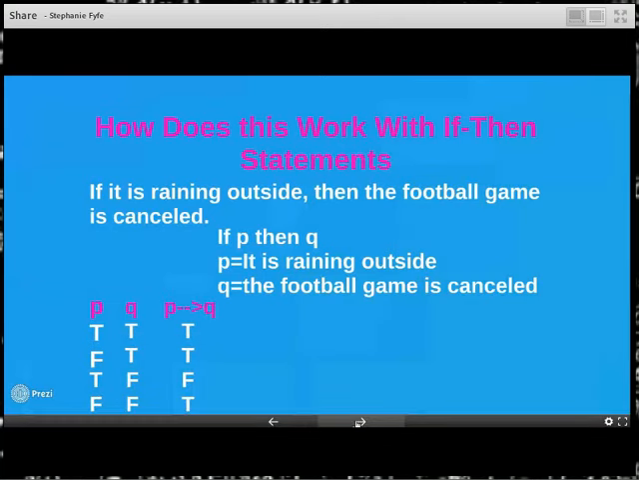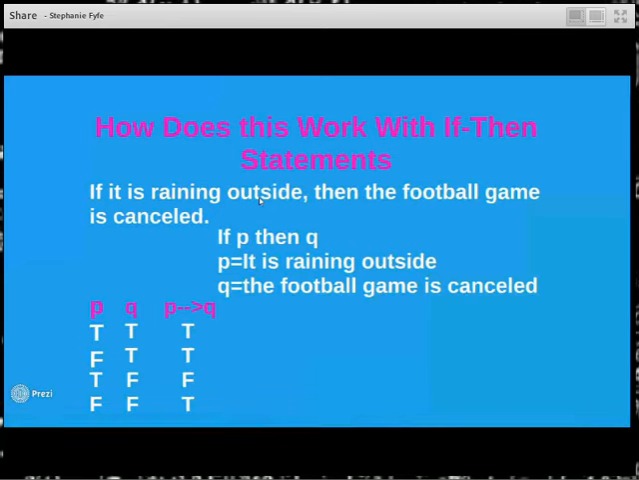And when we're thinking P then Q, we're thinking of when it's true for the whole statement. So if it's raining outside, that's true, and the football game is canceled, that's true, then the whole statement's true. It is raining outside and the football game is canceled.